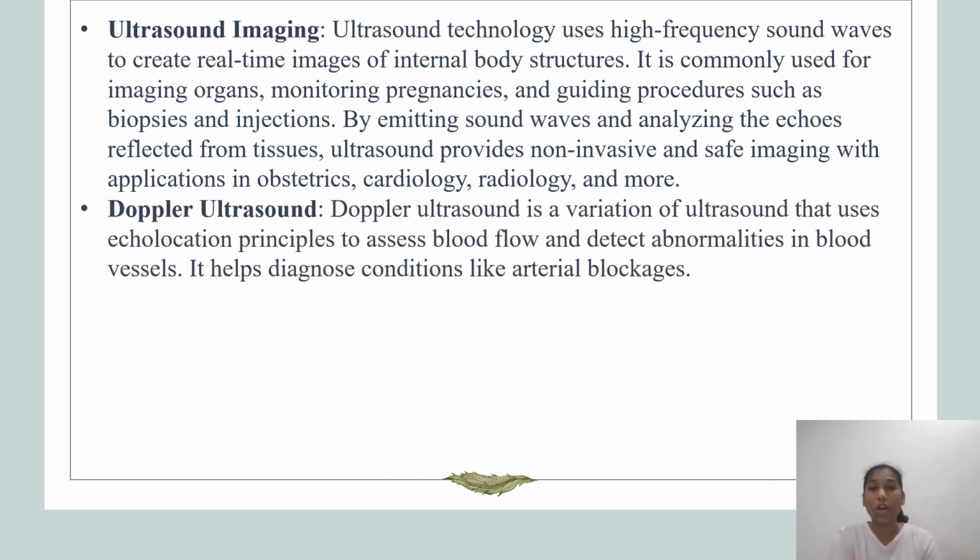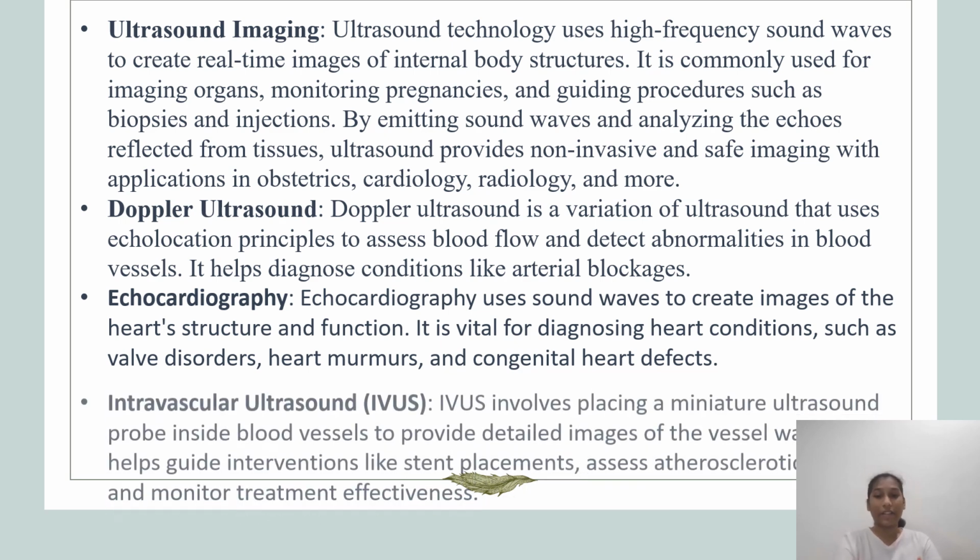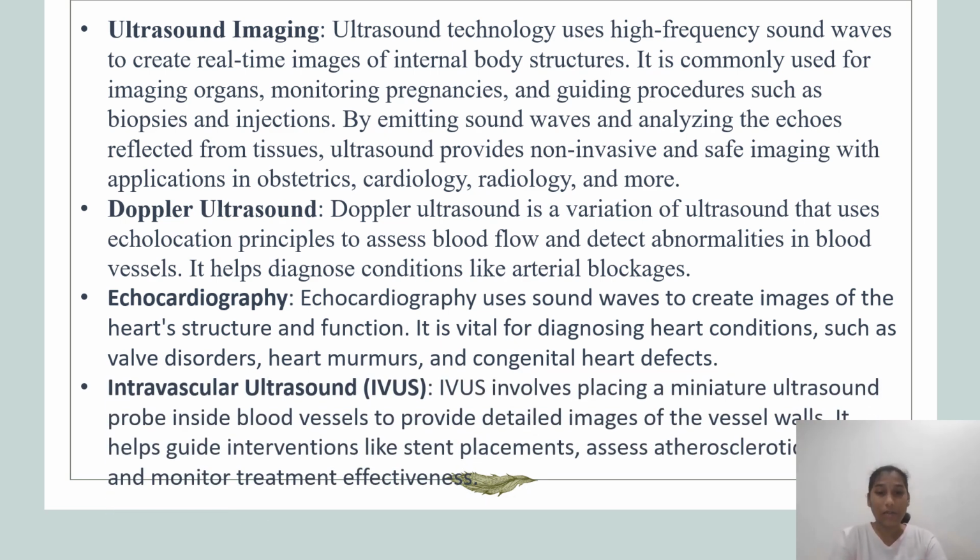Next, Doppler ultrasound. Doppler ultrasound is a variation of ultrasound that uses the echolocation principle to assess blood flow and detect abnormalities in blood vessels. It helps in diagnosing conditions like arterial blockages. Next, echocardiography. Echocardiography uses sound waves to create images of heart structure and function. It is vital for diagnosing heart conditions such as valve disorders, heart murmurs, and congenital heart defects. Next, intravascular ultrasound. IVUS involves placing a miniature ultrasound probe inside blood vessels to provide detailed images of vessel walls.